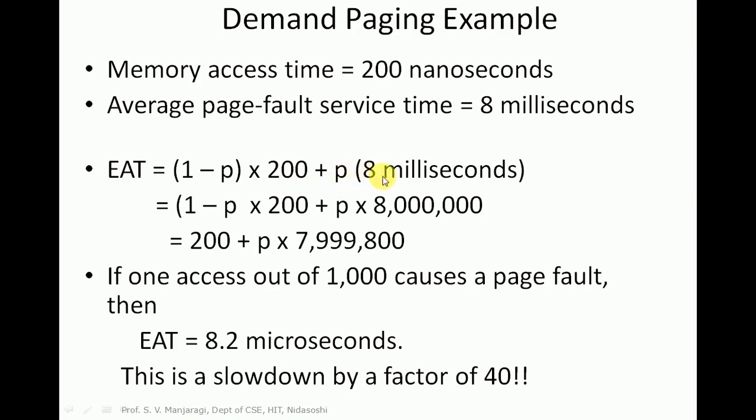We have to convert milliseconds to nanoseconds because the memory access time is 200 nanoseconds. So 8 milliseconds is converted to 80 lakh nanoseconds, and if you simplify this, we will get 200 plus p into